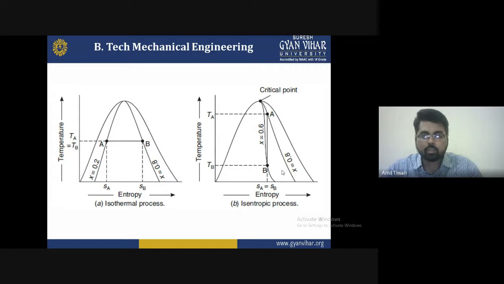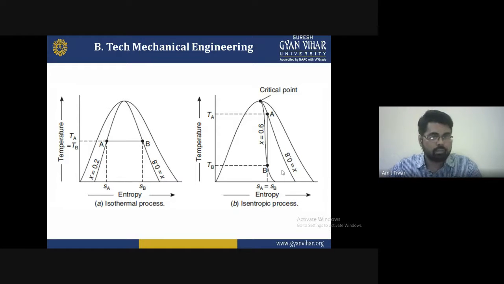So in the isentropic process, the entropy remains constant from point A to B, while in diagram A, the isothermal process, the temperature remains constant and the entropy changes. Both are temperature-entropy diagrams but with different process conditions. A represents the isothermal process, where the temperature is constant, and B represents the isentropic process, where the entropy is constant.